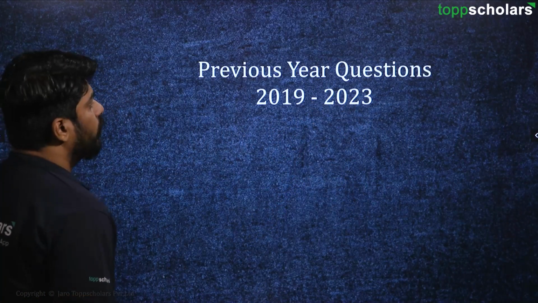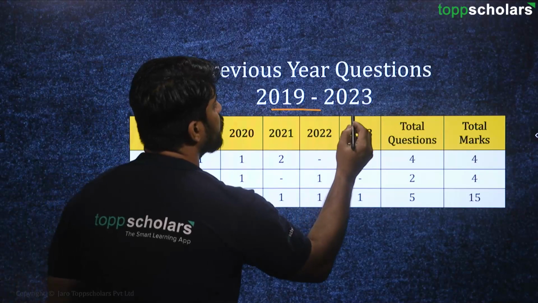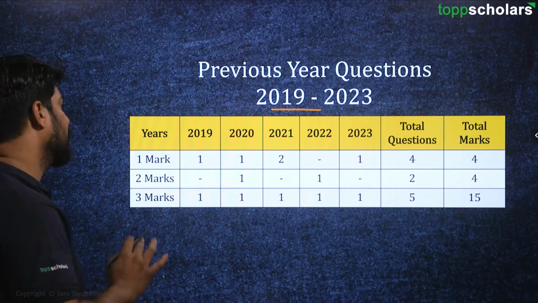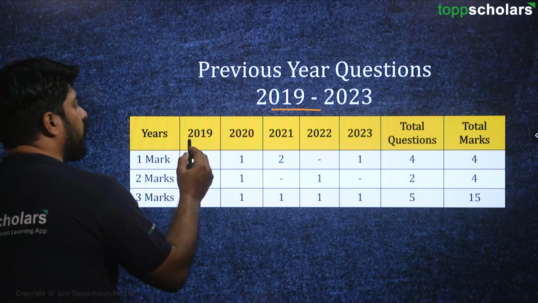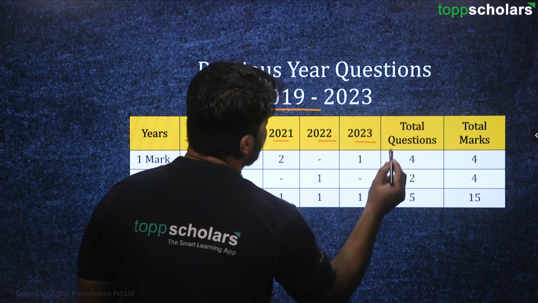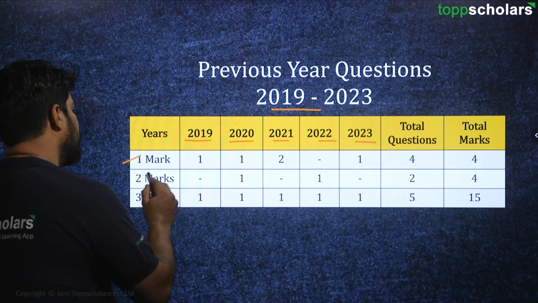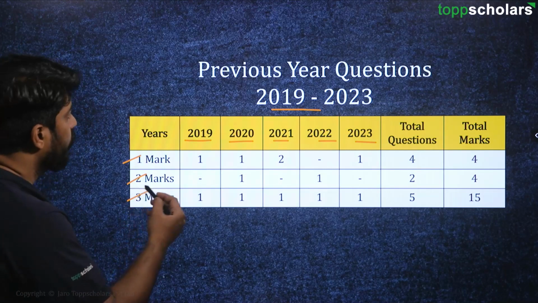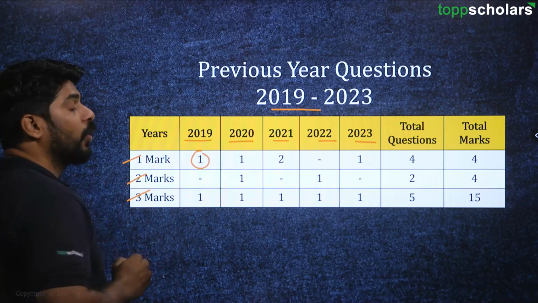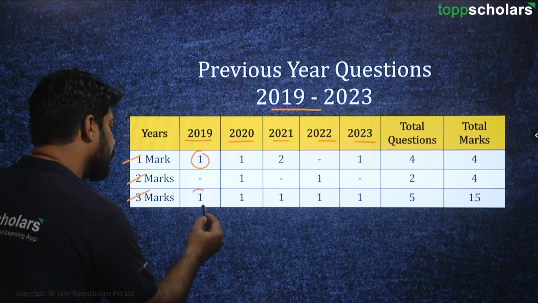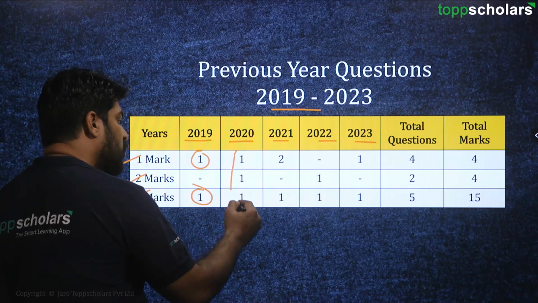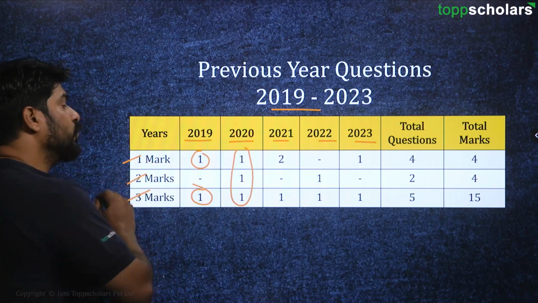Okay, so from the year 2019 till 2023, these are the statistical data, as we can see, for different years: 2019, 20, 21, 22 and 23. We have had 1 mark, 2 mark and 3 marks questions from this chapter. Like here we can see in the year 2019 we have got 1 question for 1 mark and 1 question for 3 marks. In the year 2020 we have got 1 question each for 1 mark, 2 marks and 3 marks.